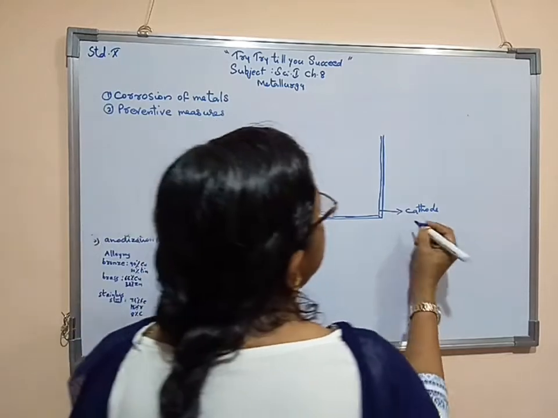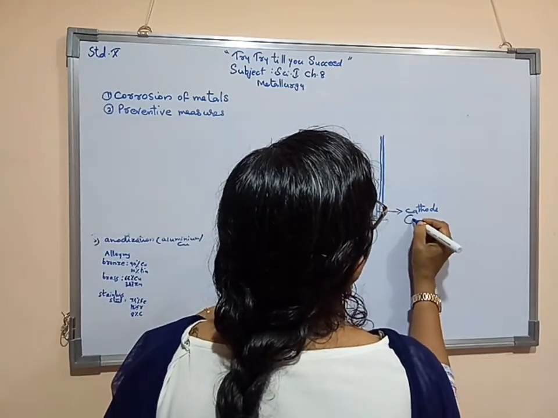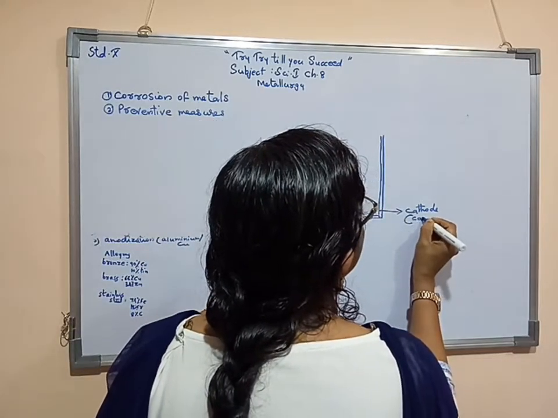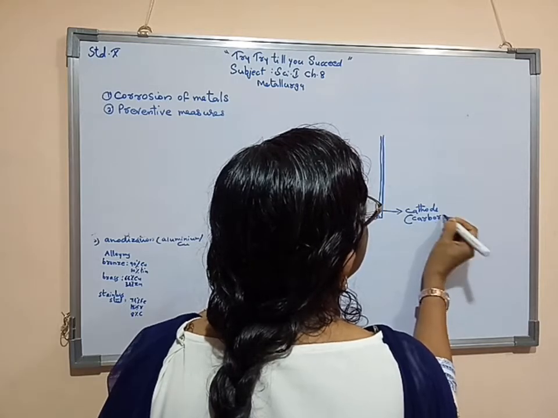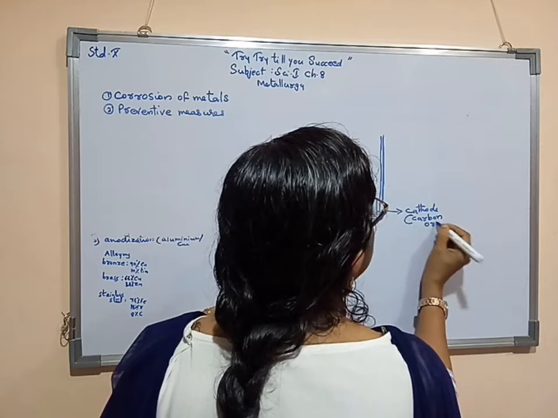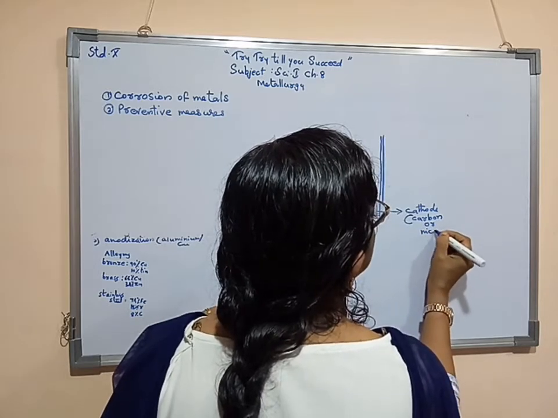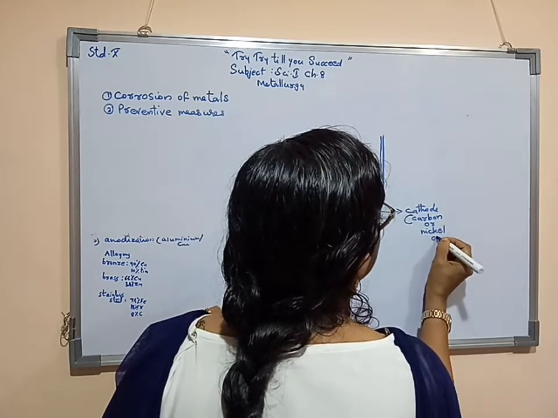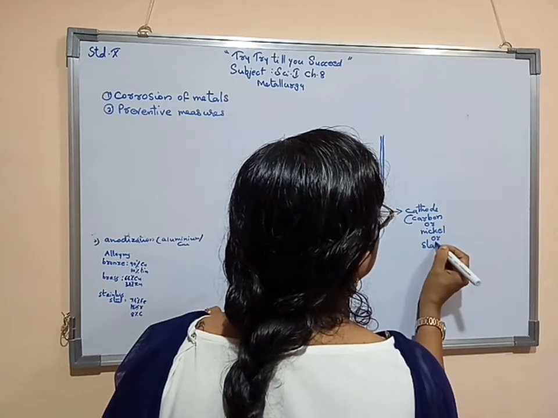This cathode is made with the help of carbon, or we can say nickel, or we can say stainless steel.